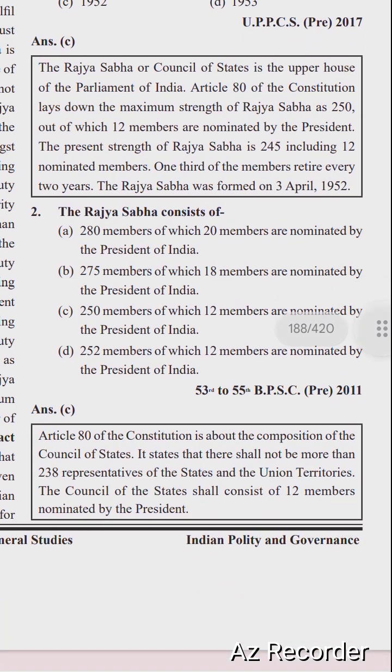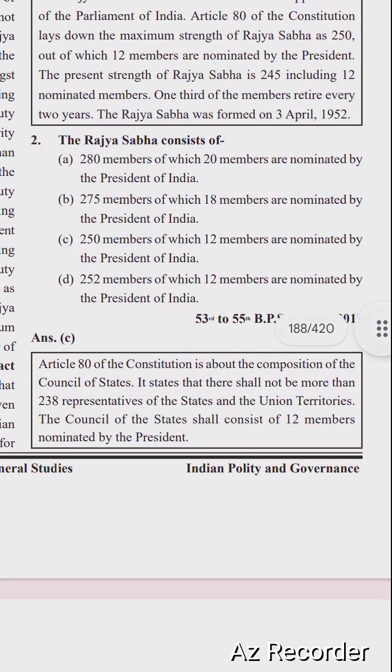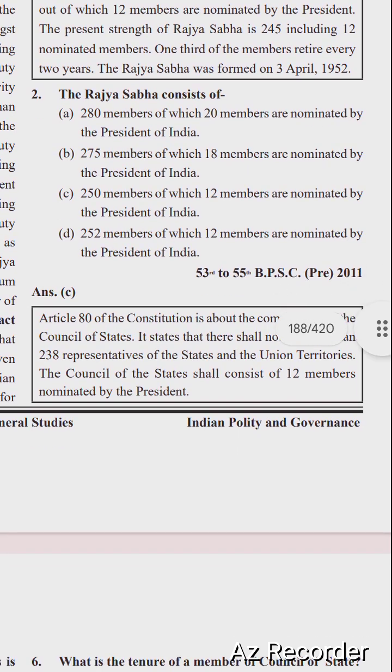So next question: the Rajya Sabha consists of, options are 280 members, of which 20 members are nominated by the President of India; 275 members, of which 18 members are nominated by the President of India; 250 members, of which 12 members are nominated by the President of India; 252 members, of which 12 members are nominated by the President of India. So the right option is option C, 250 members, of which 12 members are nominated by the President of India.